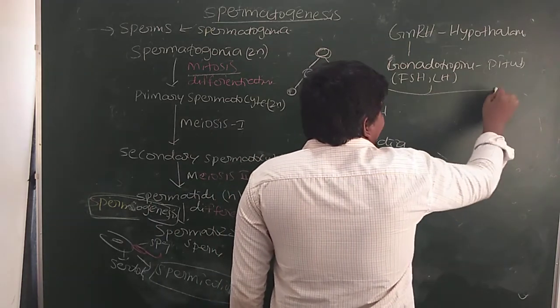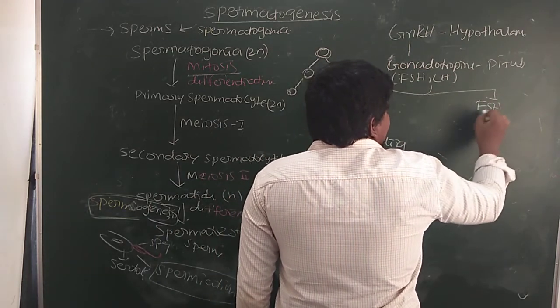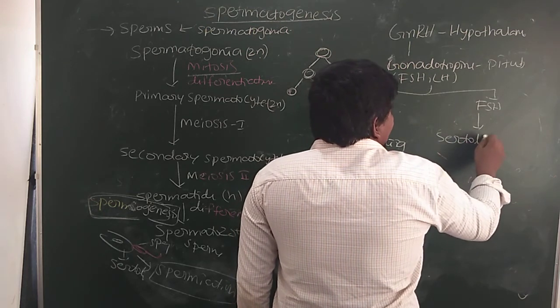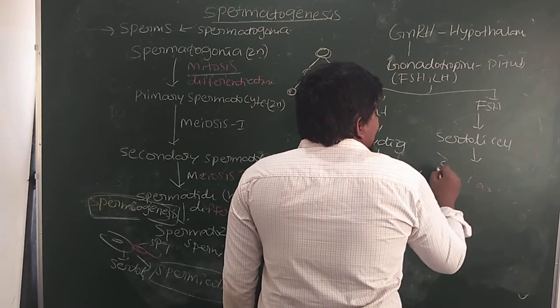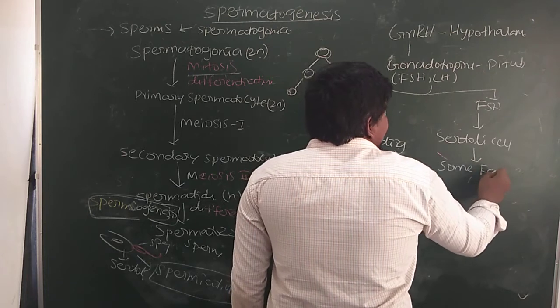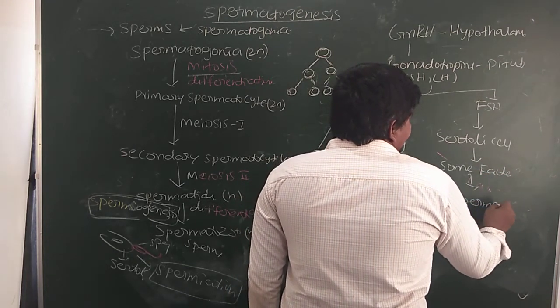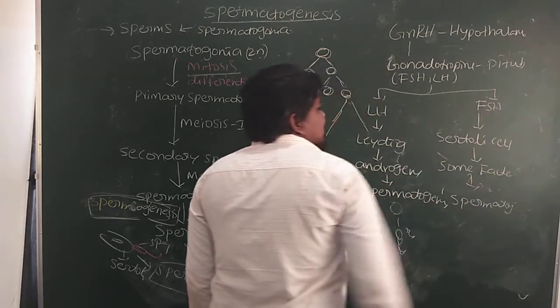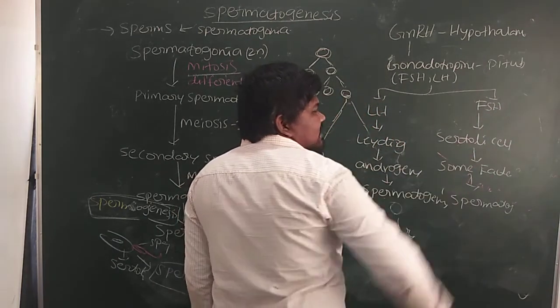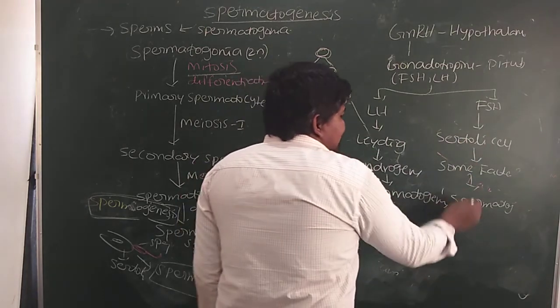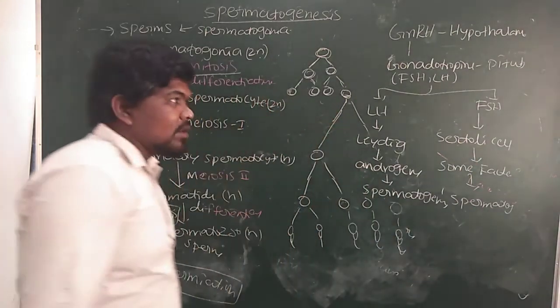Here, again, FSH acts on Sertoli cells, and Sertoli cells release some factors, and those factors are helpful for spermatogenesis. Again, FSH is one type of gonadotropin which acts on Sertoli cells. Then Sertoli cells will produce some factors. Again, those factors are helpful for spermatogenesis.